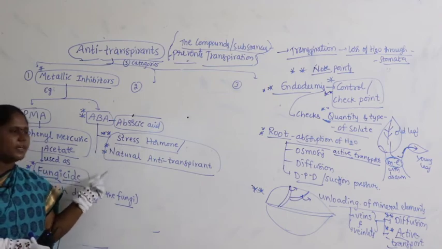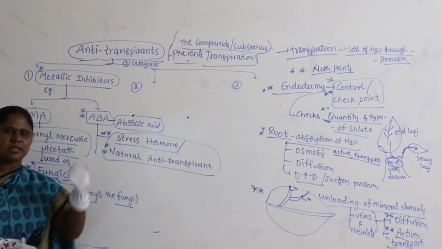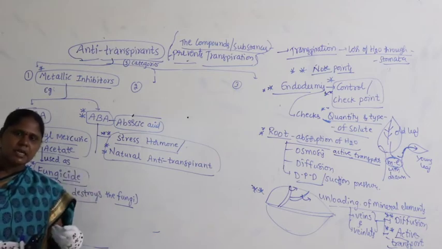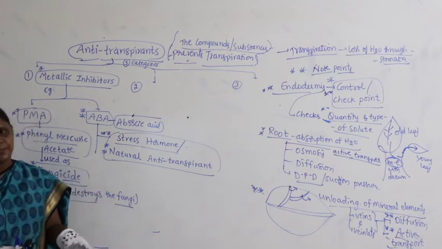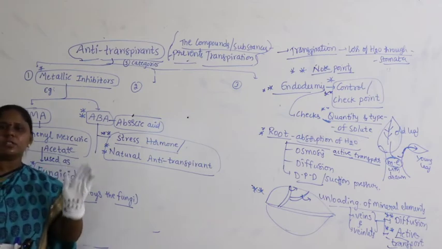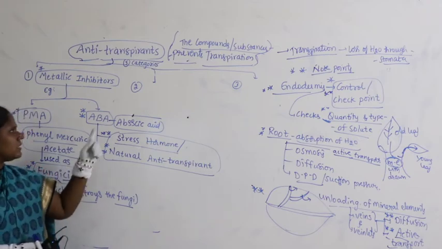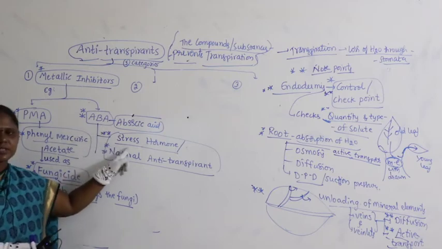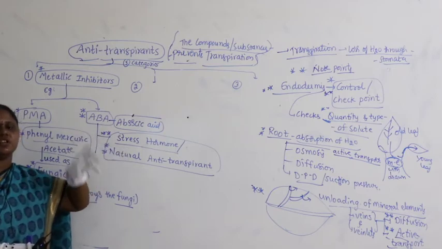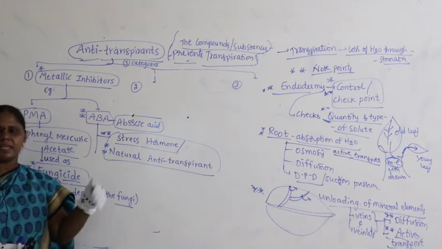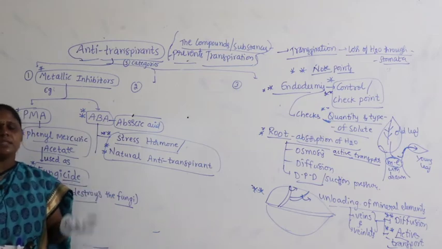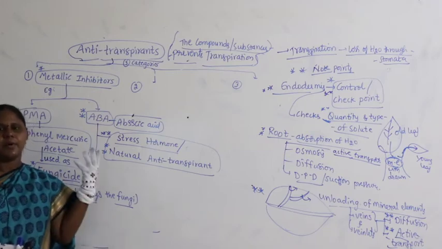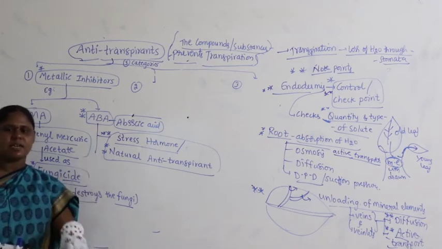Why? Because you know that when K plus ion enters the guard cells, it causes opening of stomata. When K plus goes out of the guard cell, it causes closing of stomata. Why is ABA also called a stress hormone? When there is water stress, when there is a scarcity of water in the summer season, in ponds and lakes, when water is totally dried up, that creates a water stress condition.